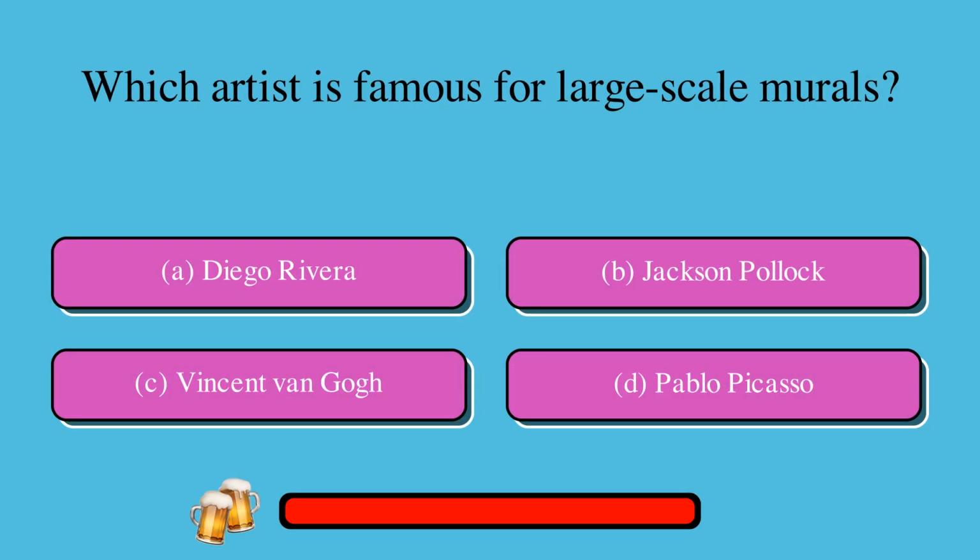Which artist is famous for large-scale murals? A. Diego Rivera, or B. Jackson Pollock, or C. Vincent van Gogh, or D. Pablo Picasso? The correct answer is Diego Rivera.